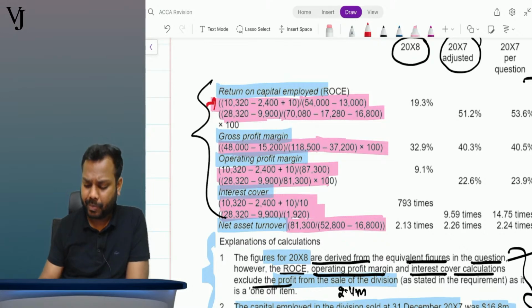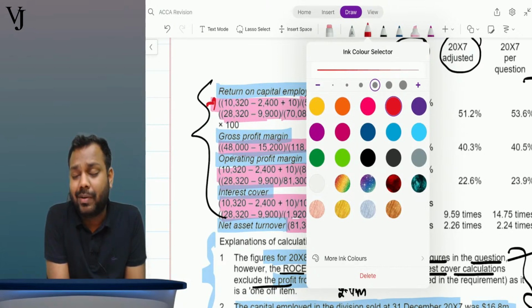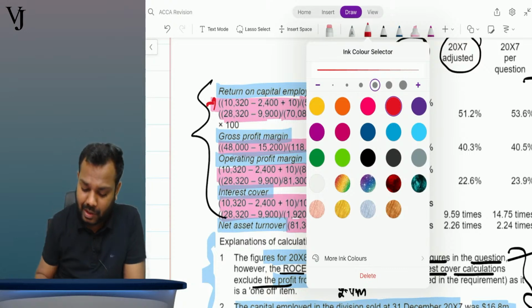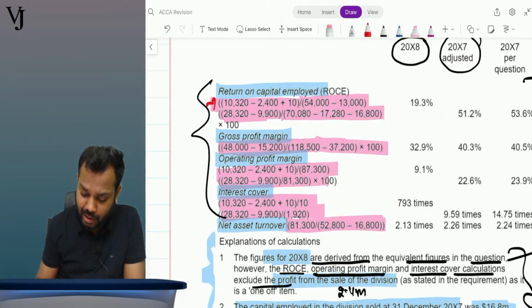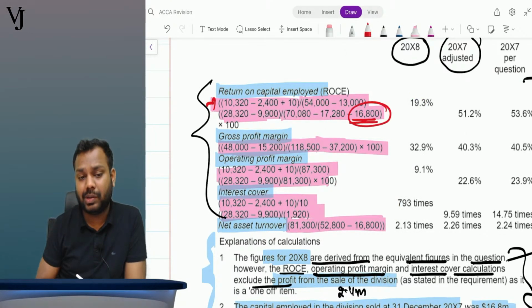But if you ask me, as I have told in the group accounts also, and I will tell you here also, wherever you have done any calculation, show that calculation. Show the notes. So now this 16.8 you have done. From where does this 16.8 arise? You have to show the calculation. How does this 16.8 arise?